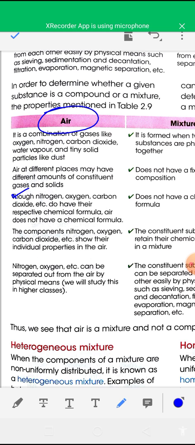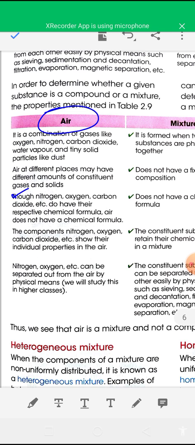There is no fixed chemical formula for air, because it is a combination of different gases by physical means. The constituent gases are not chemically combined, that's why air is a mixture, not a compound.